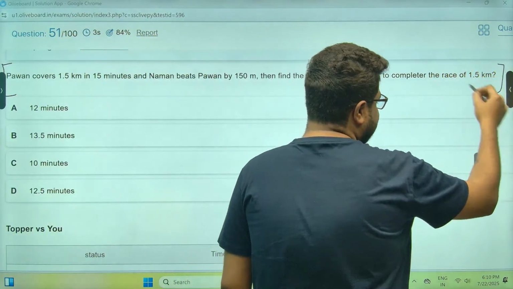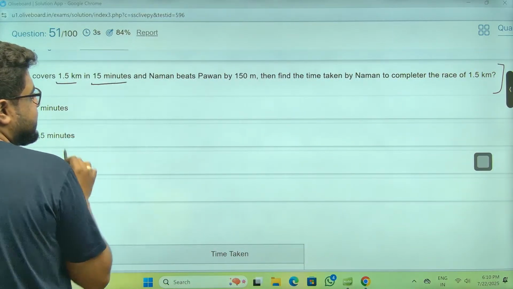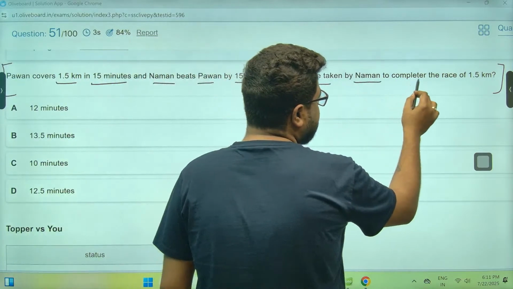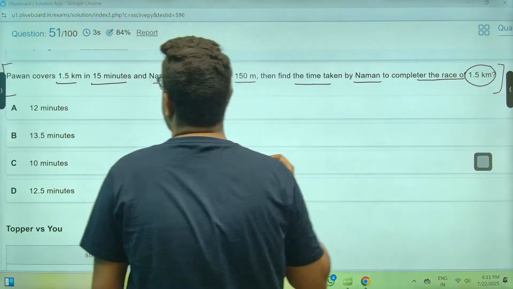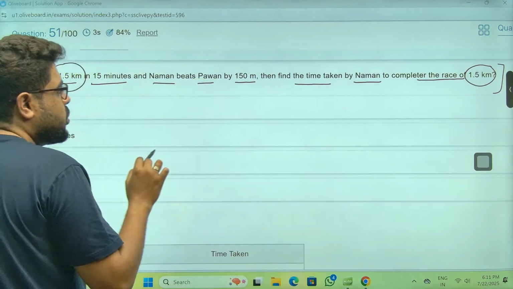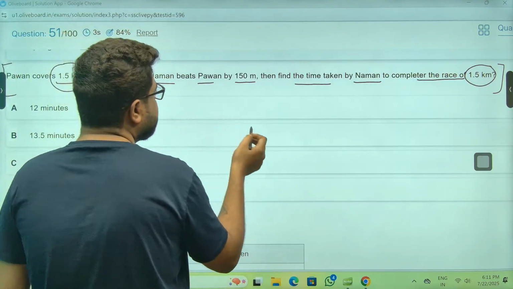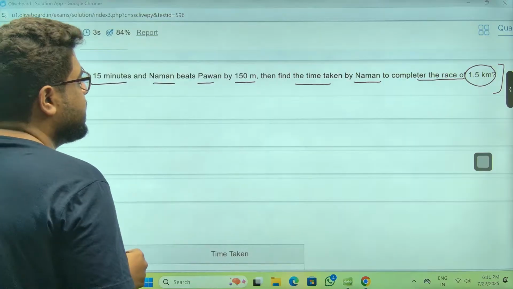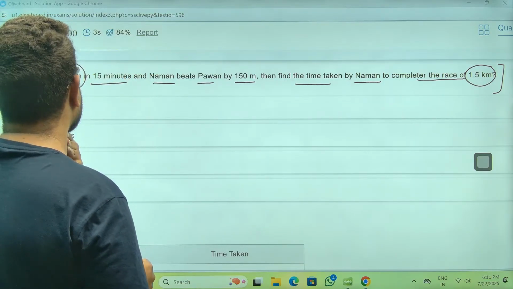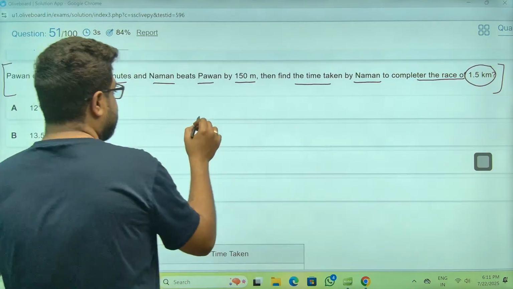This is the first question of the live mock. Pawan covers this much in 15 minutes and Naman beats Pawan by this much. Find the time taken by Naman to complete the race. So the distance is the same, it is constant, meaning speed and time are inversely proportional. Naman beats Pawan by this much.